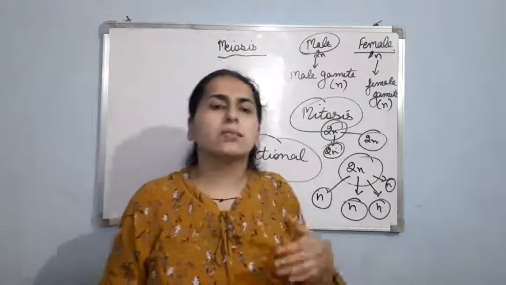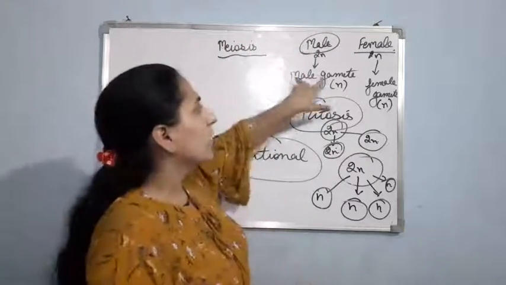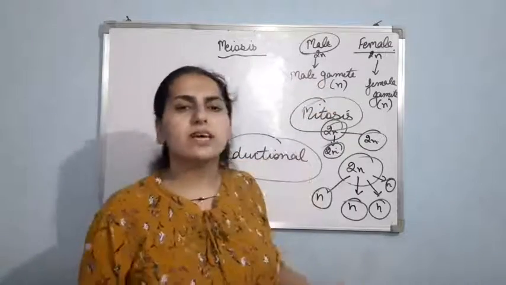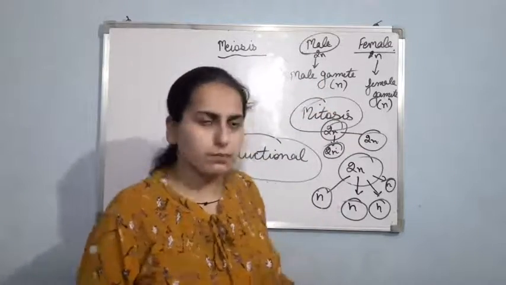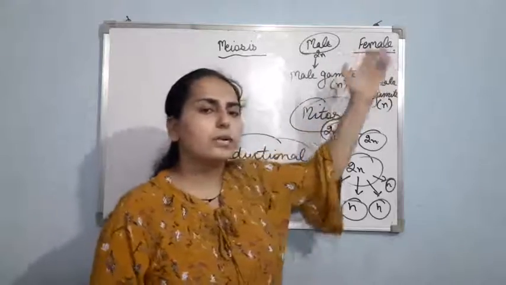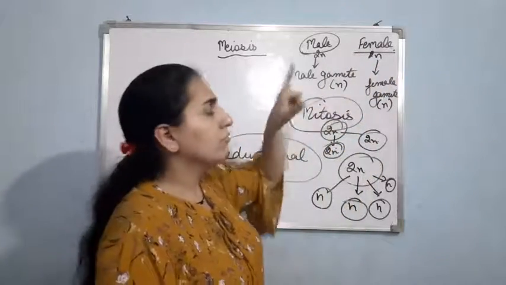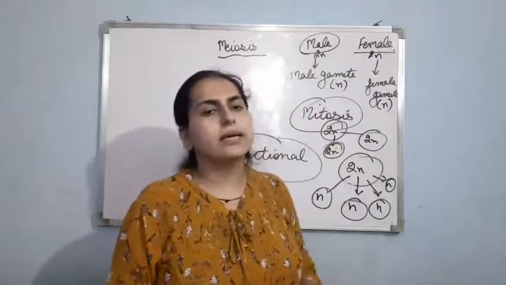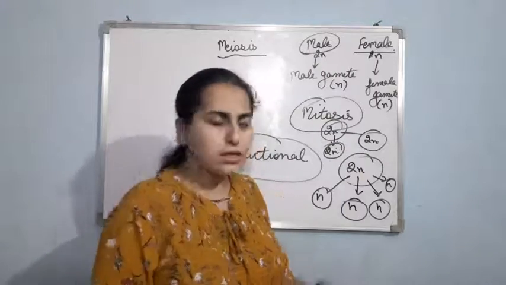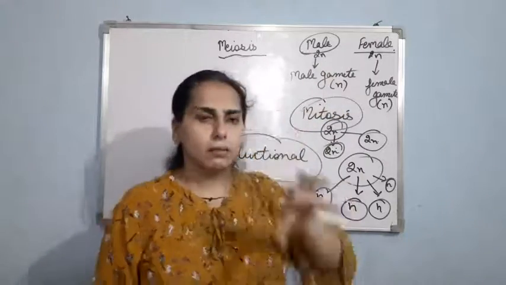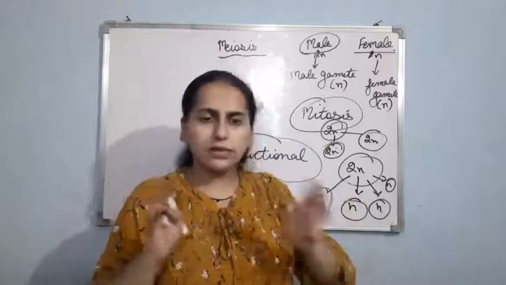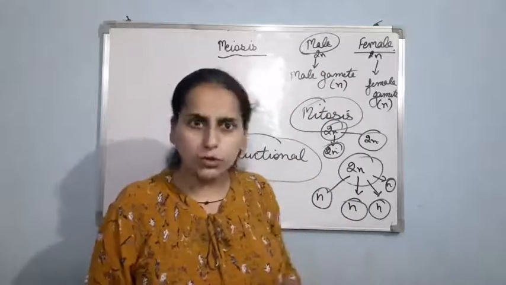Meiosis ensures the presence of a haploid phase in the life cycle of a diploid organism. Like human beings are diploid having 2n set of chromosomes, but when there is production of gametes, at that time there is meiosis, which results in the formation of male and female gametes respectively, having a haploid set of chromosomes.